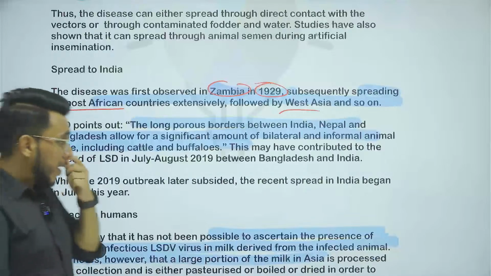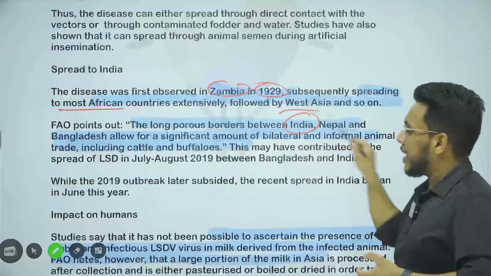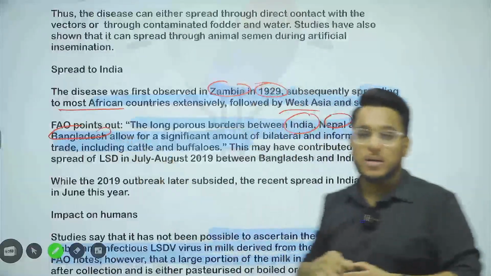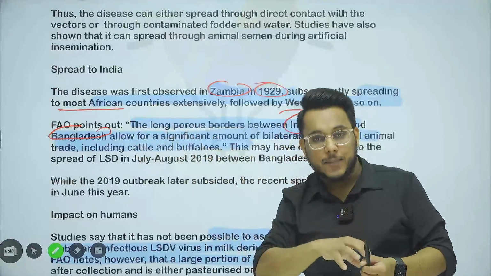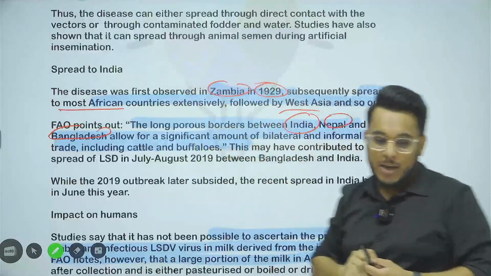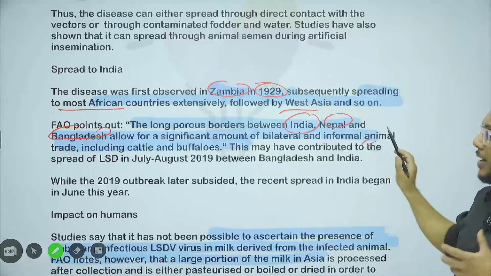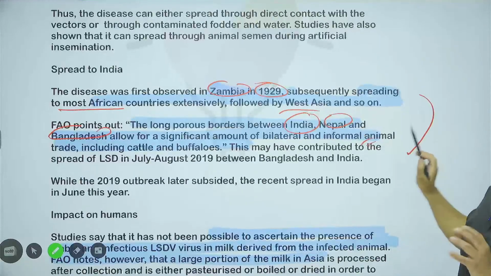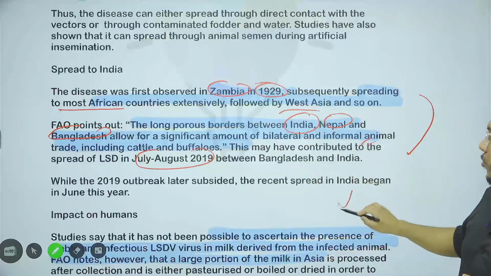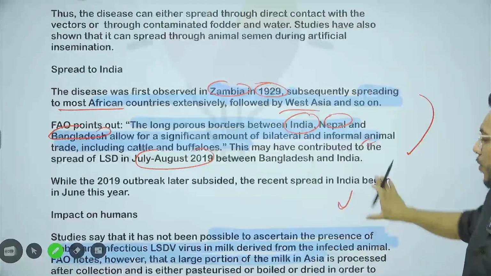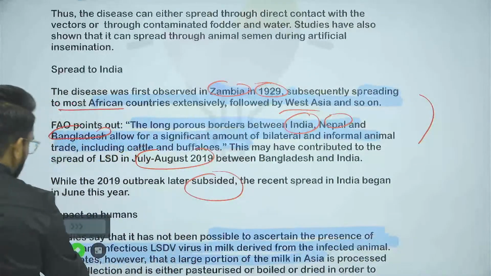According to the FAO, you already know that India has long porous borders between India, Nepal, Bangladesh, and through these borders, a lot of cattle transport also happens. From Nepal, Bangladesh, a lot of cattle are entering India, and from India they are going to Nepal, Bangladesh. So it has been said that maybe from the informal animal trade with Nepal and Bangladesh, this particular virus has entered India, and since 2019, this outbreak in India has begun. Okay, so in 2019 the outbreak came, it subsided, and now again it is coming.